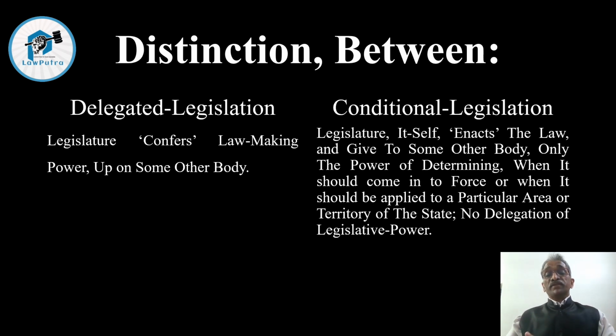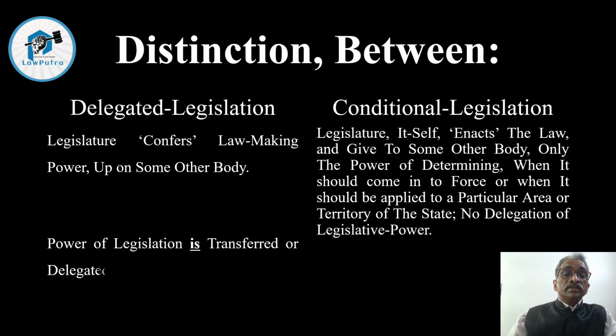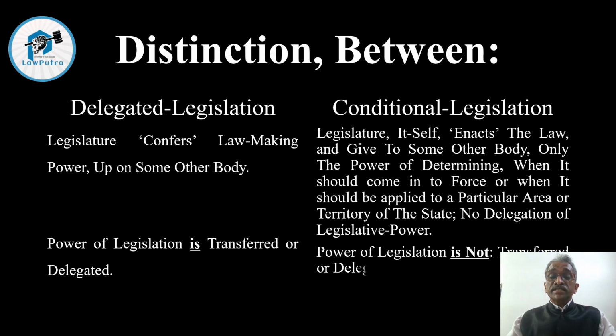No delegation of legislative power. These are the only conditions. So in the first case it is the conferment, in the second case it is the enactment. The second distinction we can see is that the power of legislation is transferred or delegated in case of delegated legislation. But in case of conditional legislation, such power of legislation is not transferred or delegated.